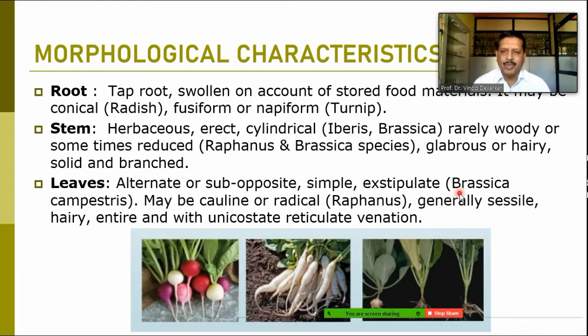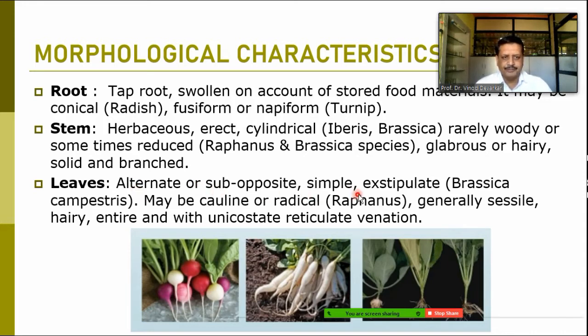Leaves are alternate or sub-opposite. Here you can see some of the examples. You can say that it is a turnip napiform root, it is fusiform root, and these are the normal roots which are observed in the family Brassicaceae. In leaves, these are normally alternate, sub-opposite. They are simple, exstipulate.